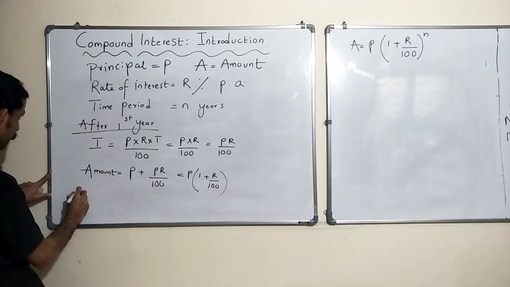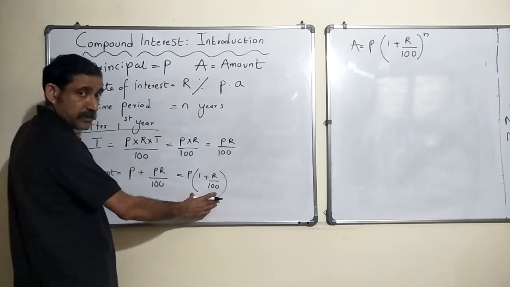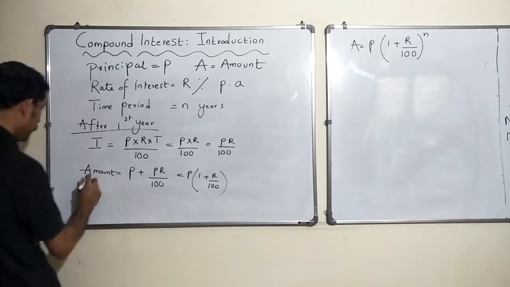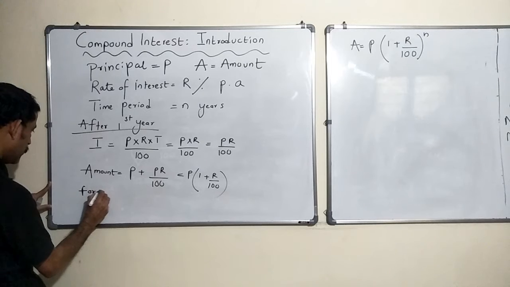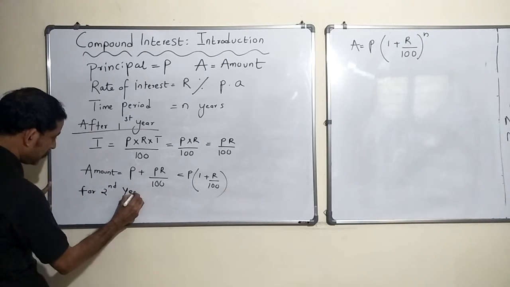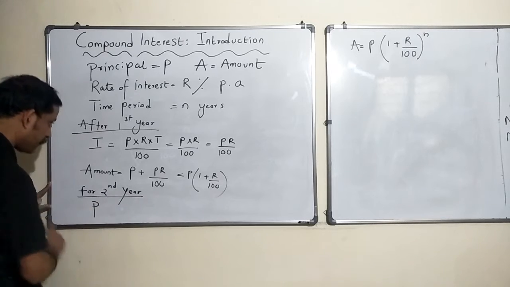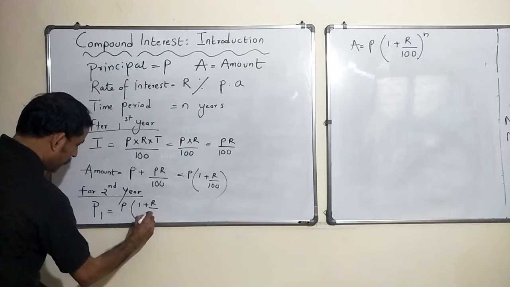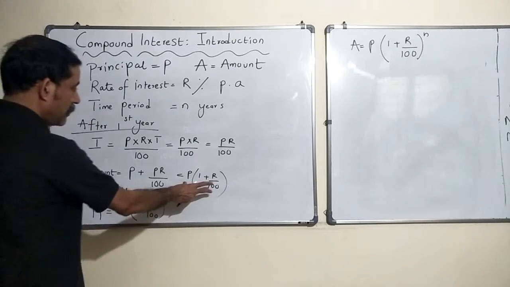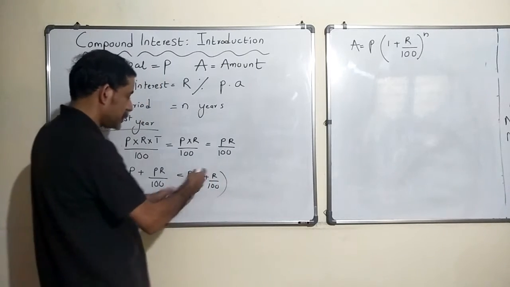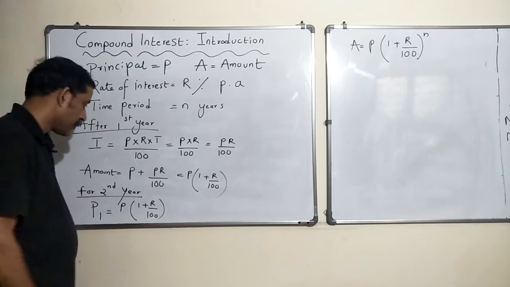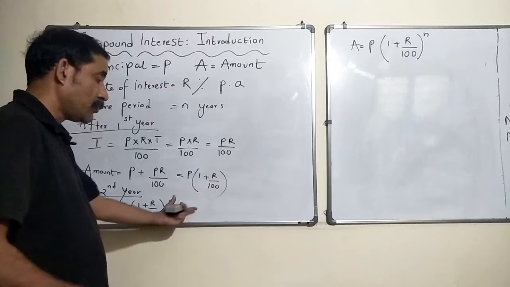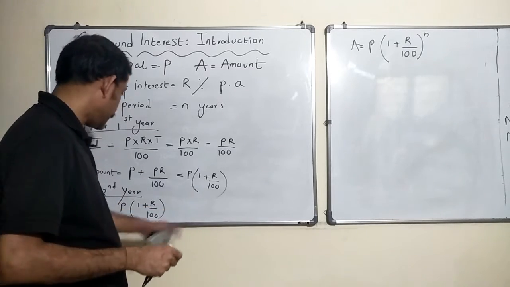Now this amount becomes your new principal for the second year. Now the second year has begun, the new principal, let me say P1, is nothing but P(1 plus R by 100). Understood? Because your interest got added into your principal, that becomes your new principal for the second year. Everything else remains the same. Rate of interest is R%. And we are going to find out the interest at the end of the second year.